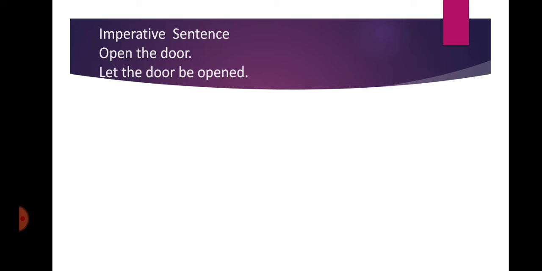First of all, we have open the door. This sentence would be started from let in the passive. Let the door be opened. When we will change the imperative sentence into passive, we will say let the door be opened.